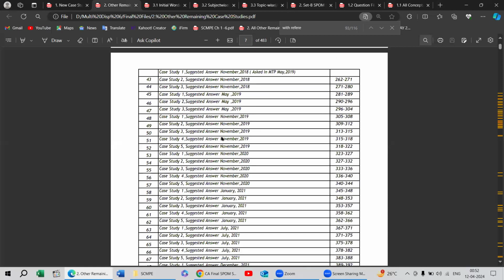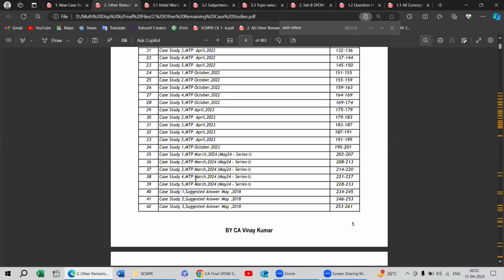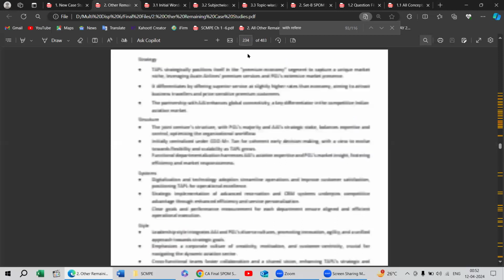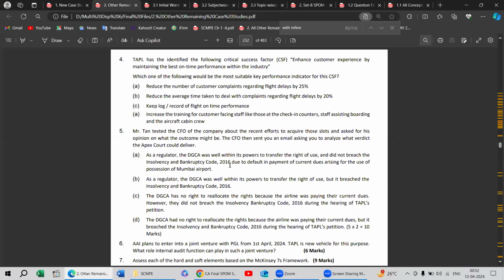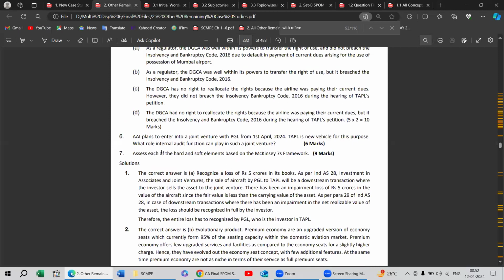MTP was here. I will show one thing. Case study in 233. So how will you use this index also? Assess each of the hard and soft elements based on the McKinsey 7S framework. Because from the relevant case study, you will find one keyword relating to the concept. Like McKinsey 7S was a separate word from all the remaining words.